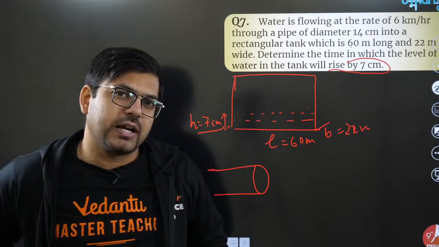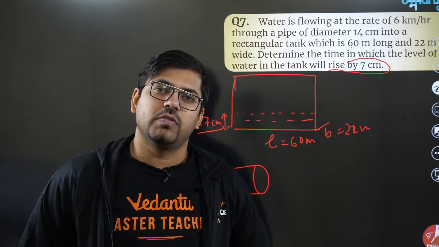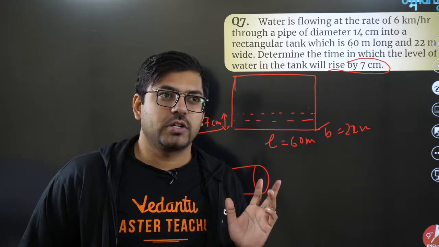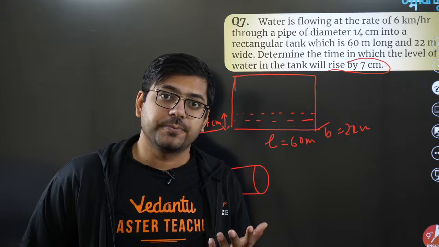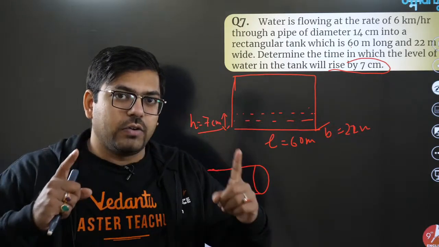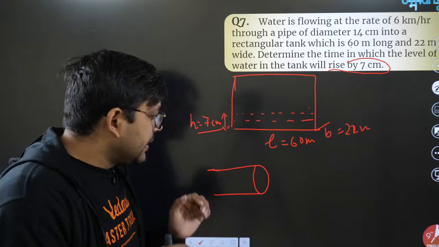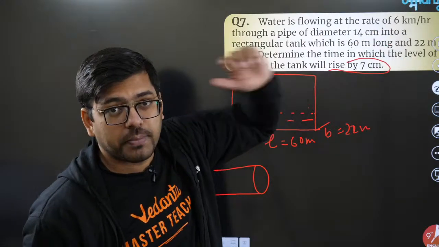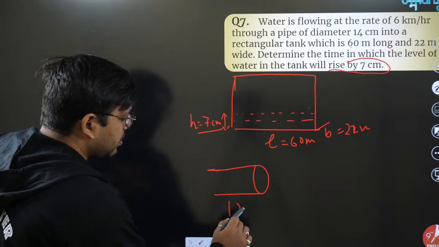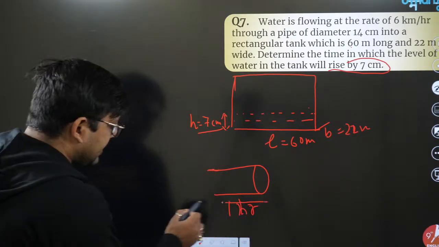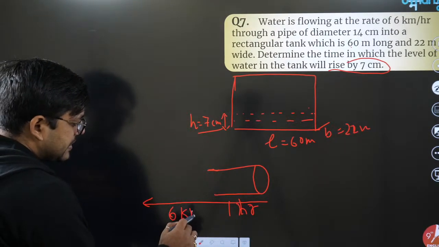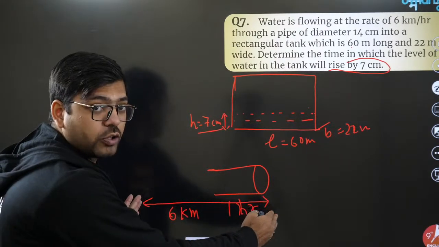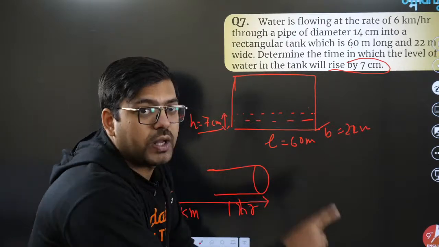So how can water come out of anything with a speed like kilometer per hour? I'm just saying that water is coming with a speed of 20 kilometer per hour. What does it mean? It simply means that in 1 hour, the length of 20 kilometer of pipe, so here it is written 6 kilometer per hour, means in 1 hour, whatever water is in the length of 6 kilometer of the pipe, that much amount of water will come out in 1 hour.